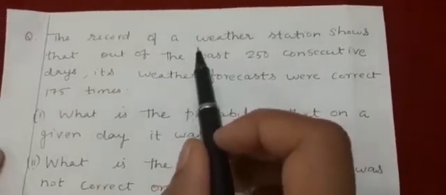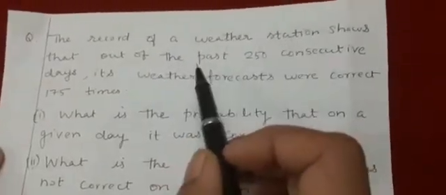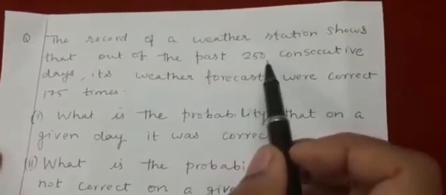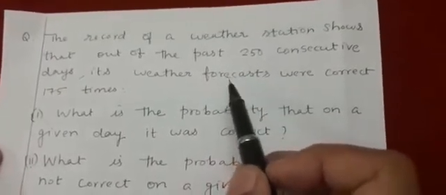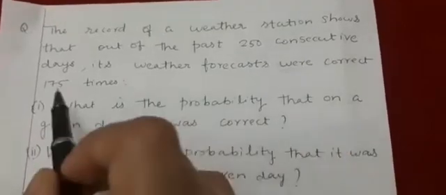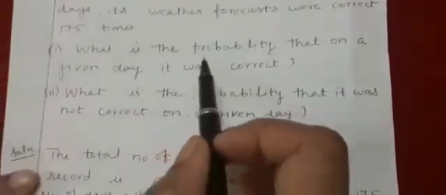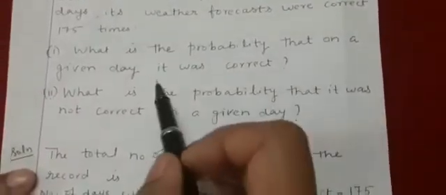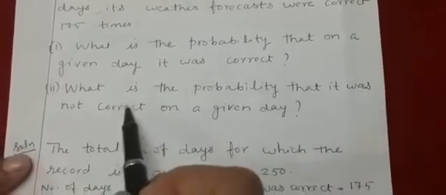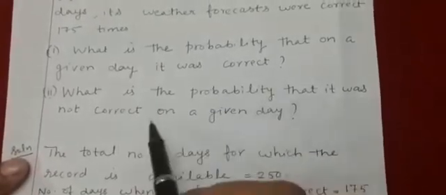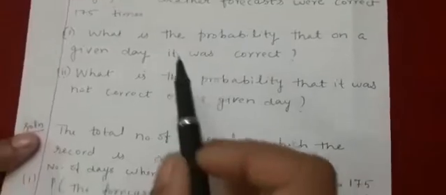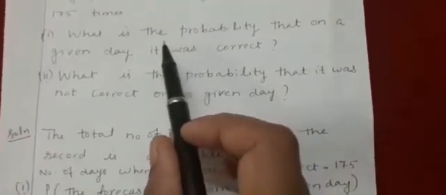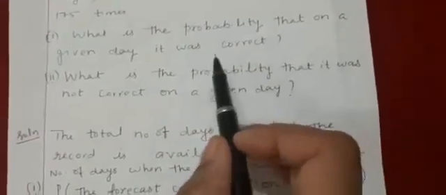The record of a weather station shows that out of the past 250 consecutive days, its weather forecasts were correct 175 times. What is the probability that on a given day it was correct? And second part, what is the probability that it was not correct on a given day? So let's do the first part. What is the probability that on a given day it was correct?